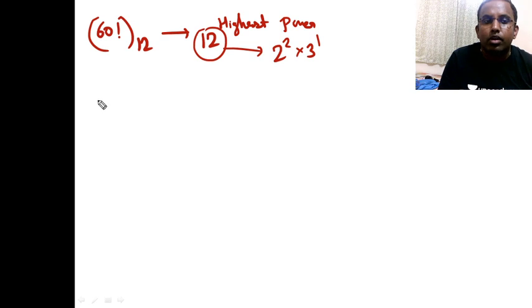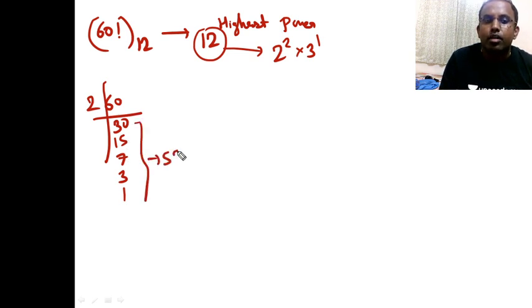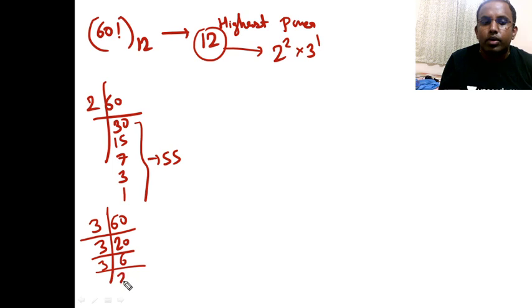So in 60 factorial, what is the power of 2? It's simply calculated. 2 will divide 30 times, then 15 times, then 7 times, then 3 times, then 1 time. Okay? So 2 is occurring how many times? 56 times, right? Similarly, 3 is occurring how many times? In 60 factorial, 3 will divide 20 times, 6 times, and 2 times. 20 plus 6 plus 2, so I am getting 28, right? 28.